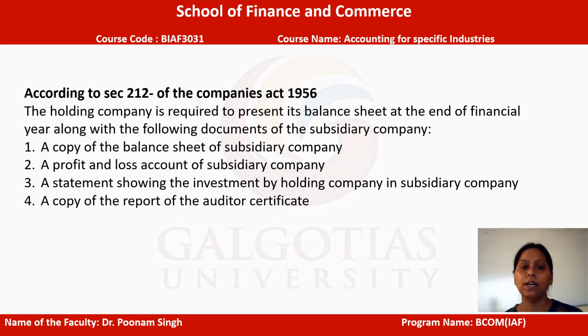So what are these documents? Firstly, a copy of the balance sheet of the subsidiary company is a must. Secondly, a profit and loss account of the subsidiary company is also required in order to present. Third is a statement showing the investment by the holding company in the subsidiary company. That is also a must. Lastly, a copy of the auditor's report is required. So having the auditor's report is a must for the parent company.